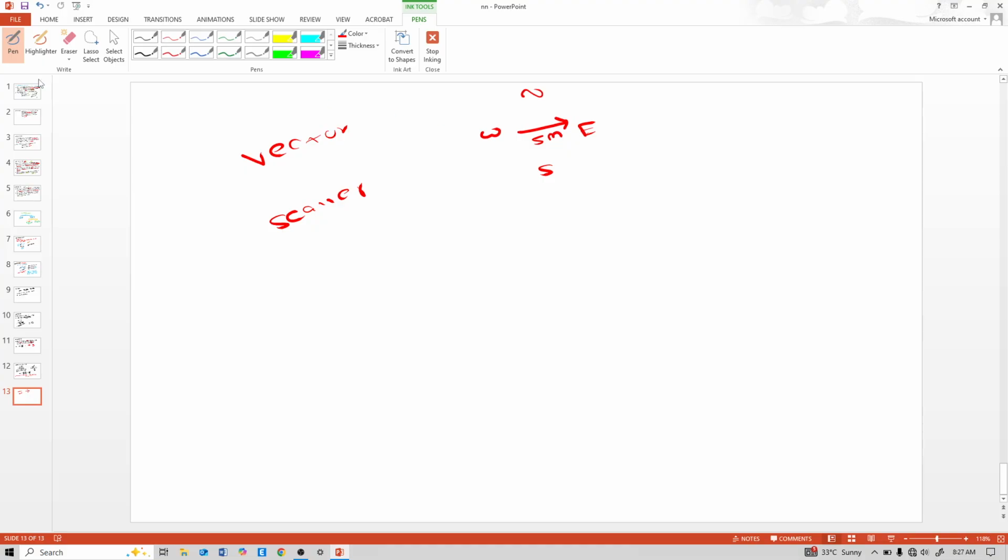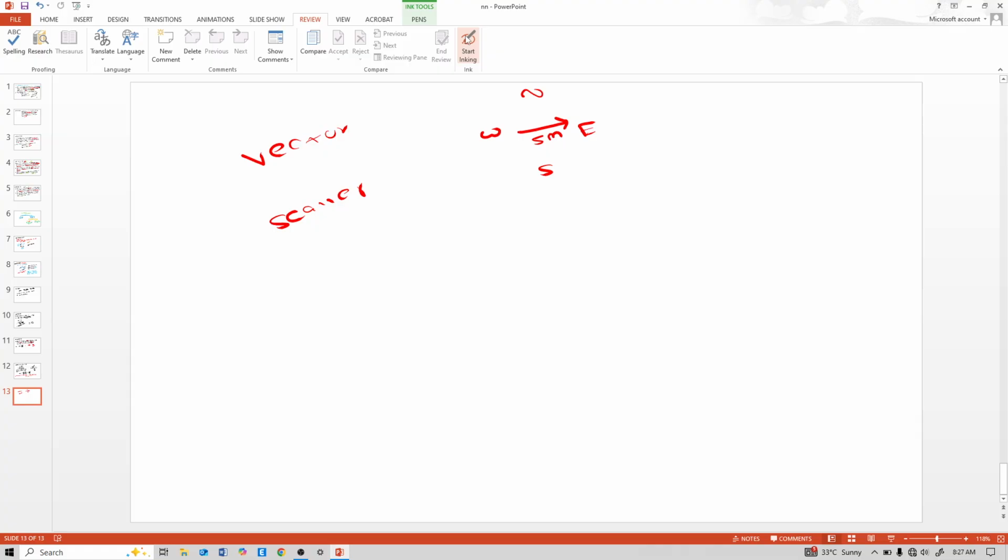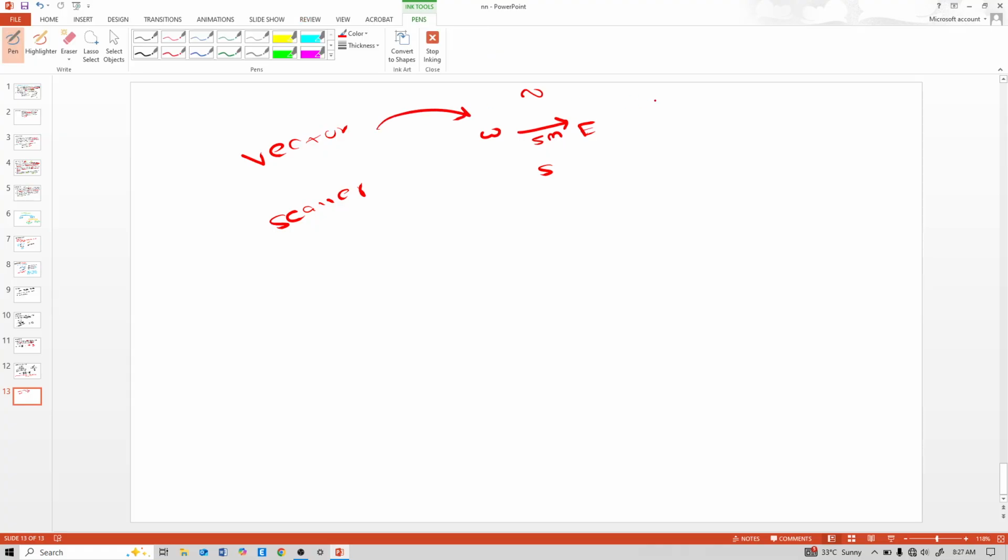So it is 5 meter towards east. That is a vector. That means it has direction and it has magnitude also. This 5 meter is the magnitude, and towards east is the direction. Scalar only has magnitude. It is only 5 meter. We don't know about direction in a scalar.